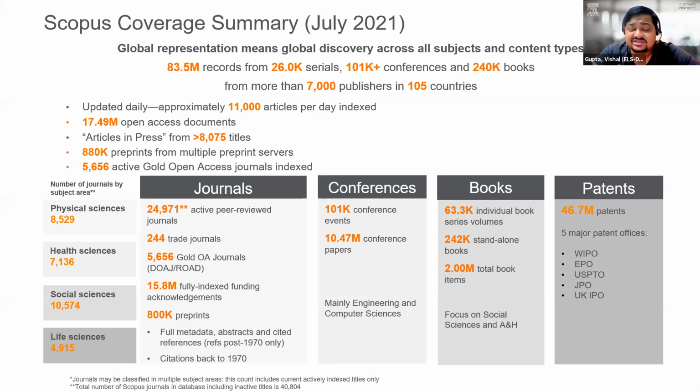So again, something which is very interesting to look at. We have coverage across all subject domains. Not only this, Scopus also indexes 880,000 preprints from multiple preprint servers and more than 5,600 gold open access journals as well. So there is a representation from more than 7,000 publishers. Elsevier is only one publisher. Apart from Elsevier, there are more than 7,000 publishers that have contributed content on the Scopus platform.